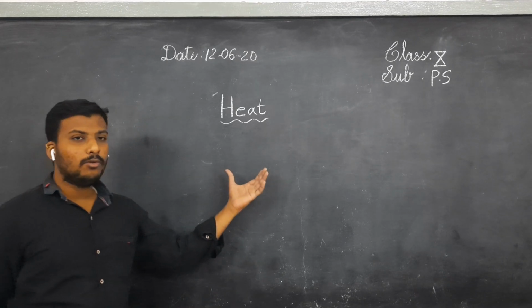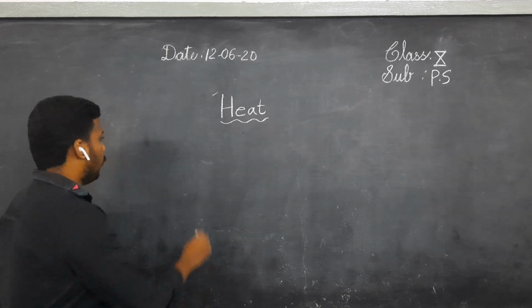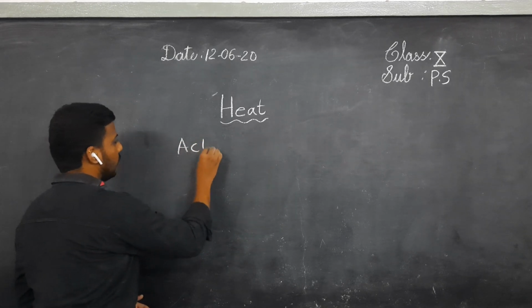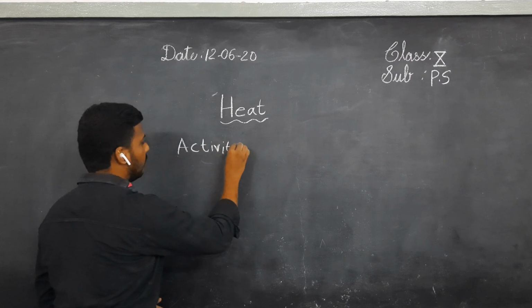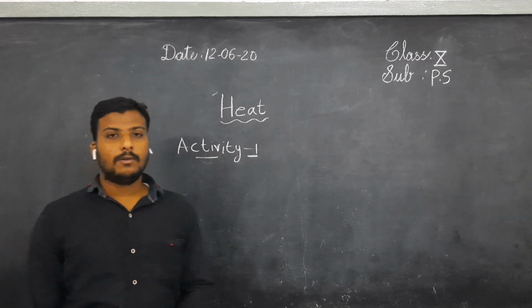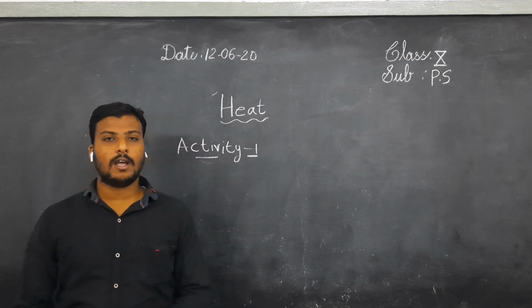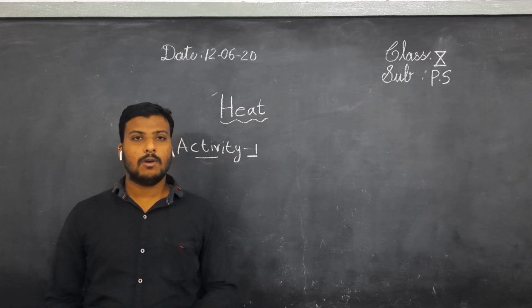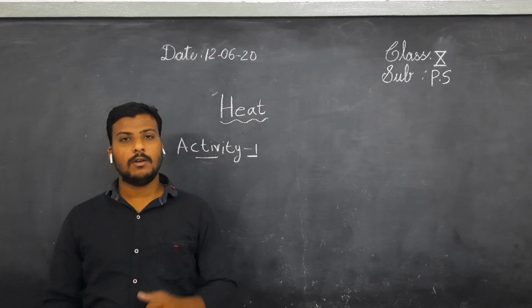For that we first have to know activity 1. Okay, activity 1 we are dealing with right now. For this you need one block or one piece of wood and one piece of metal. Take one metal piece and one wooden piece.